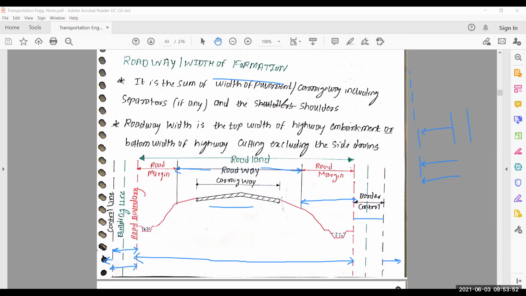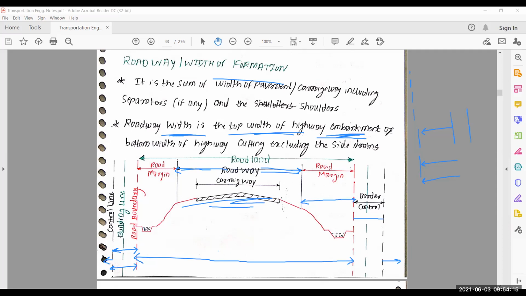Yes, sir. Okay. So first point is roadway width is the top width of highway embankment. So roadway width is the top width of highway embankment. It is clear. Highway embankment. This is a cross section of highway embankment. So this is our roadway width, and this width is equal to the top width. This is our top width of highway embankment.